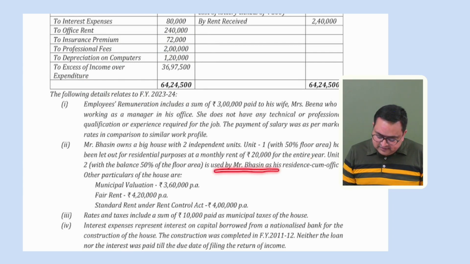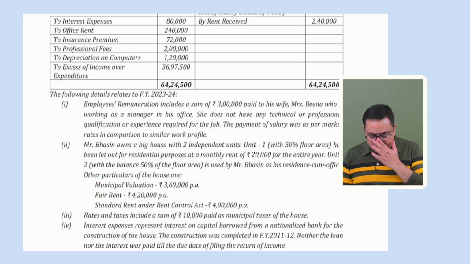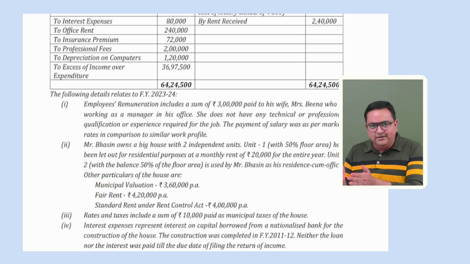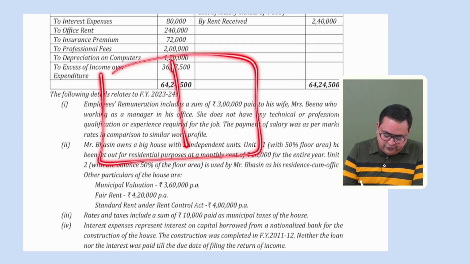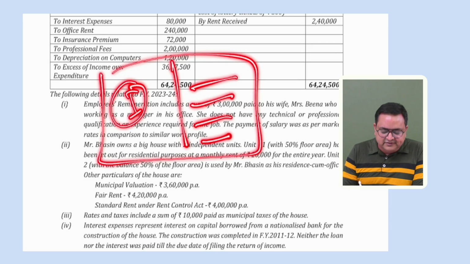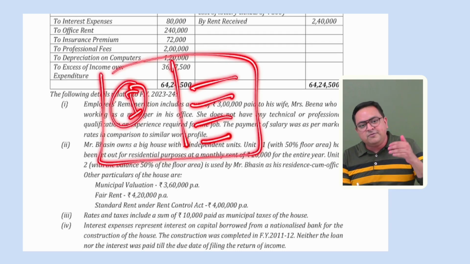It is used by Mr. Basin as his residence cum office, and other particulars are as follows. Municipal value, fair rental value, standard rent is given over here. Okay, the second balance. See, the unit 1 is let out. 50% is let out. This remaining 50% is used for personal purpose also, for business purpose also.